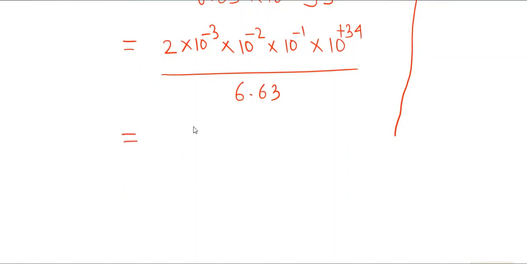When you divide 2 by 6.63, it becomes 0.301. Subtracting the powers, 3 plus 2 is 5, plus 1 is 6, minus 34 gives minus 28, so it becomes 3.01 into 10 to the power 27.